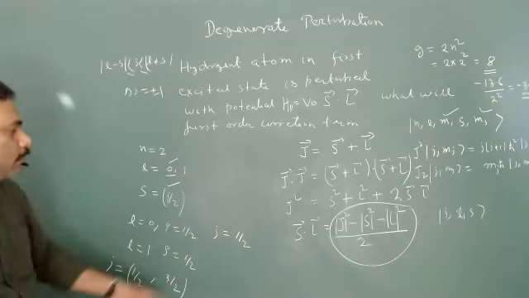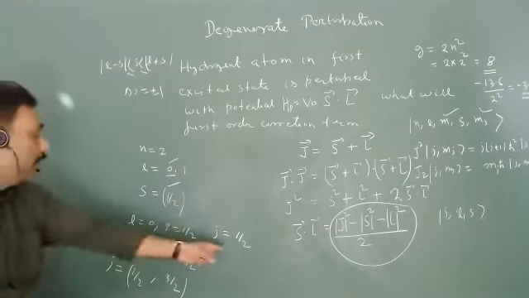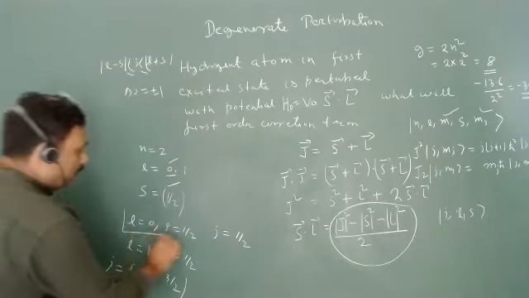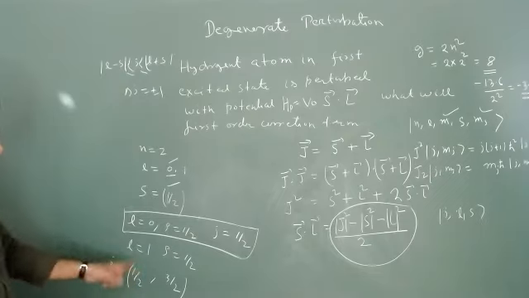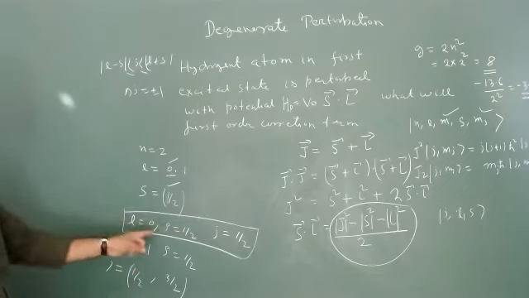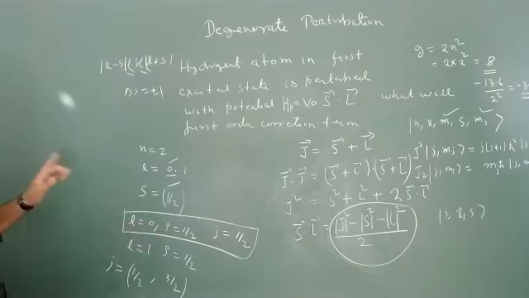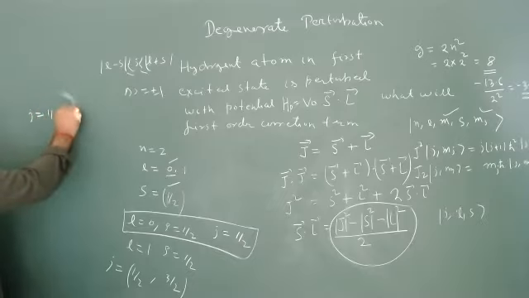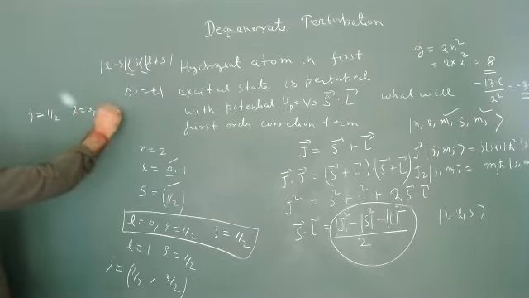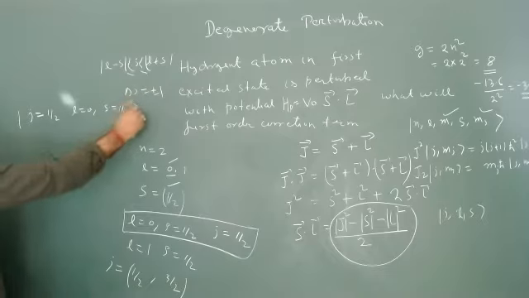There are only 2 possibilities, but these are different sets. Please, this is a different set, isn't it? And this is a different set. So you have to be very careful about which set you are using. We have to work with basically three sets. One set is J is equal to half, L is equal to 0, S is equal to half. This is my one set.